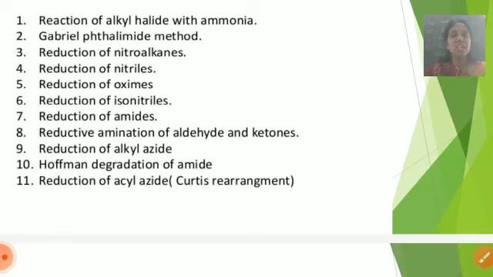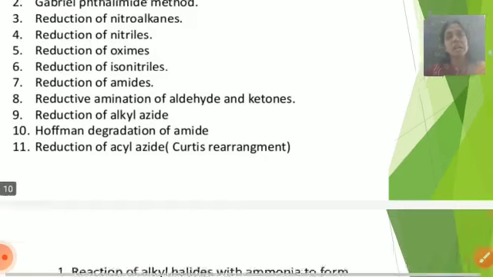Eighth one is reductive amination of aldehydes and ketones, reduction of azides. Next, another important method is the Hofmann degradation method. This method is used for separation of different types of amines. Last one is reduction of acid amides reaction.